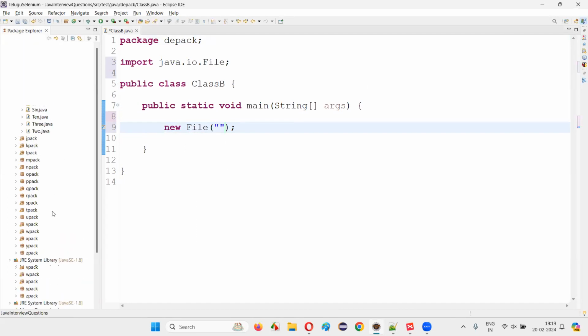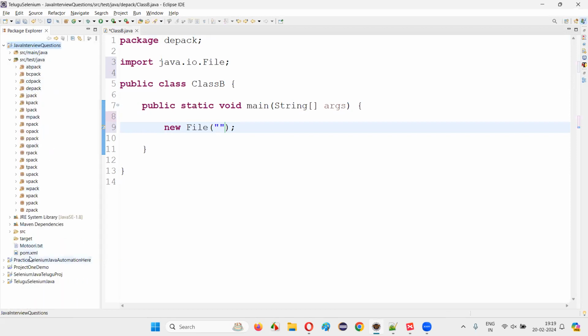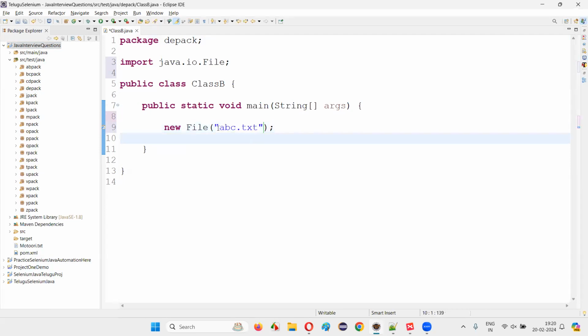Under this project, are there any files available? Yes, there is one file, moturi.txt. I would like to create a new file, abc.txt, instead of moturi.txt. This file will be created directly under the project. This is a path, okay?